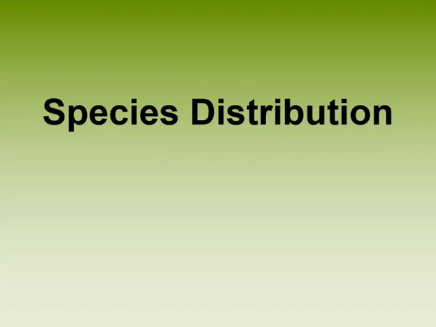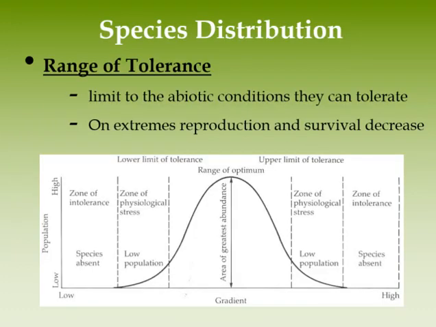Species distribution. Abiotic factors in an environment determine where a species can exist. For every abiotic factor, a species has a range of tolerance. Most of the species population is found in the optimal range. The optimal range is the preferred range of the abiotic factor, such as the preferred temperature.